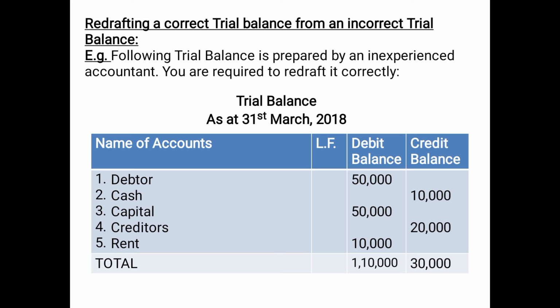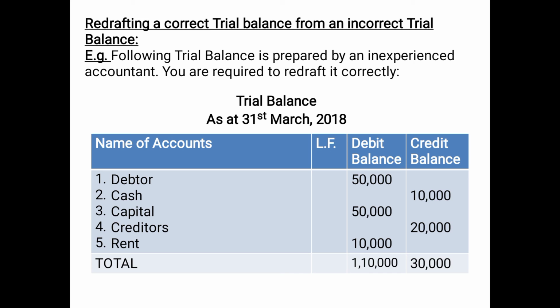For example, following trial balance is prepared by an inexperienced accountant, you are required to redraft it correctly. Trial balance as at 31st March 2080. Name of accounts, debtor. Where should we post the amount? On the debit side, because debtor is an asset. The amount is posted on the debit side. That means this is posted correctly. So while redrafting the trial balance, you will just copy it as it is.